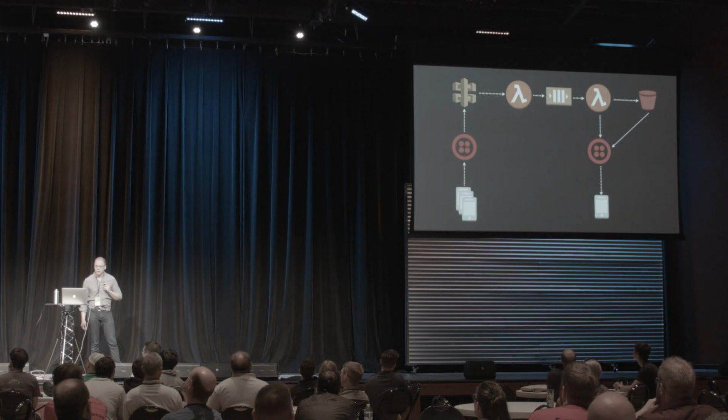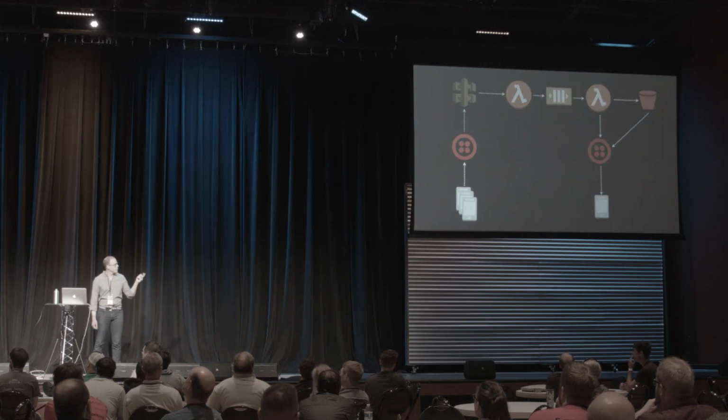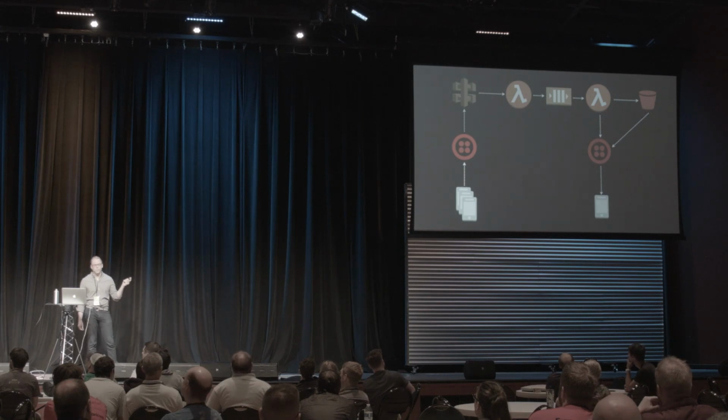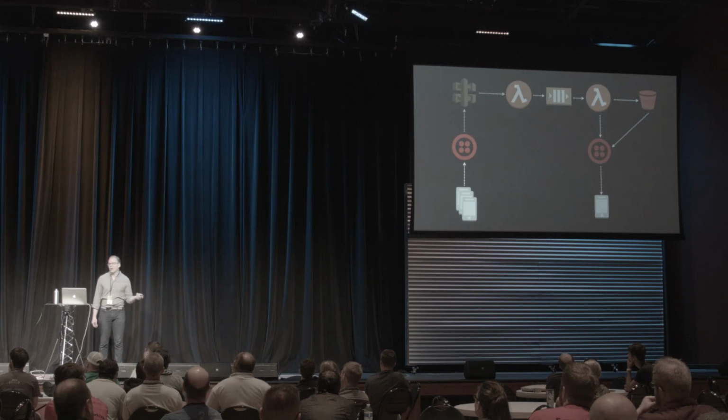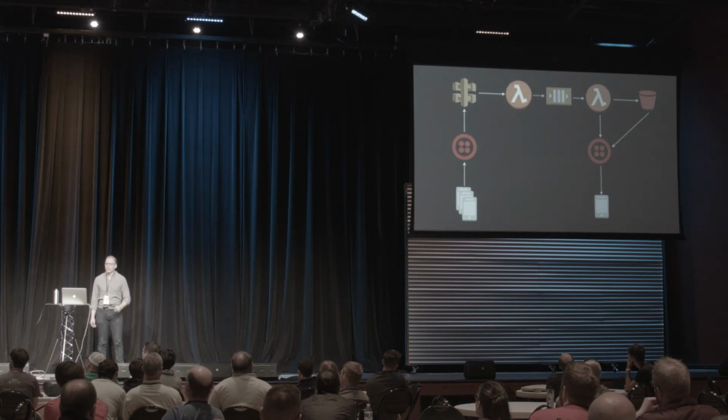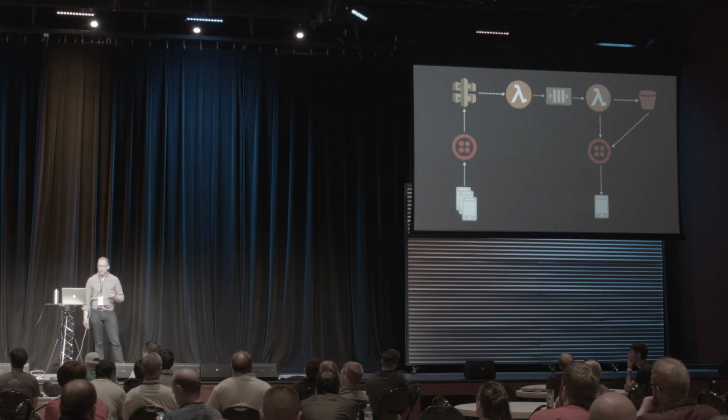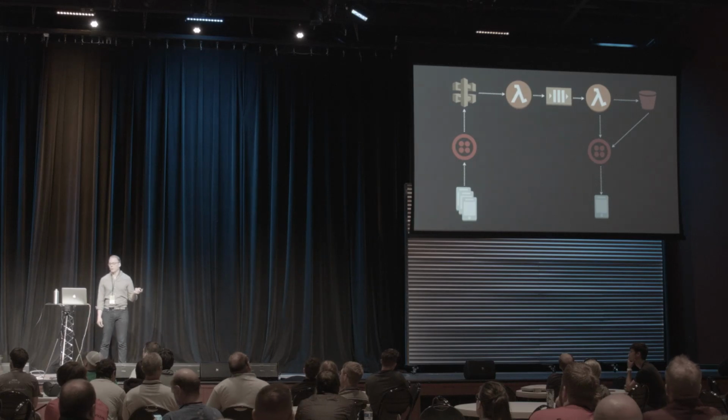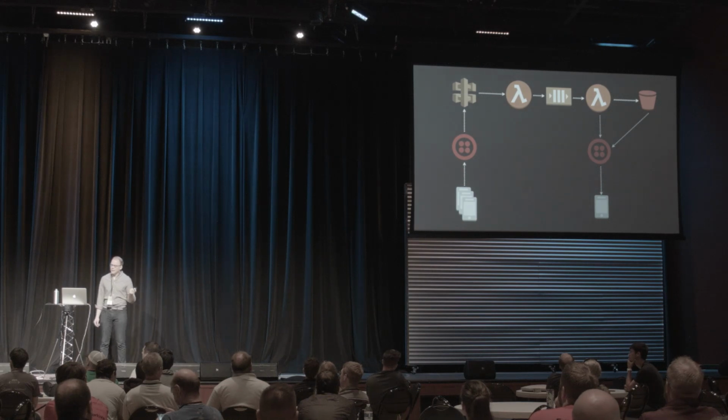So this is what our architecture is going to look like. At the bottom left, our users are going to send text to Twilio, which is a third-party service that lets you programmatically send and receive text messages. Twilio is going to send a request to our API gateway, which is going to invoke a Lambda that puts requests on a queue and then returns to Twilio and says, yep, I handled this. We're going to have a second Lambda that reads events off of that queue, generates a meme, and then uploads that meme to S3. And then lastly, we're going to send that generated URL back to Twilio, and Twilio is going to text it back to our user.